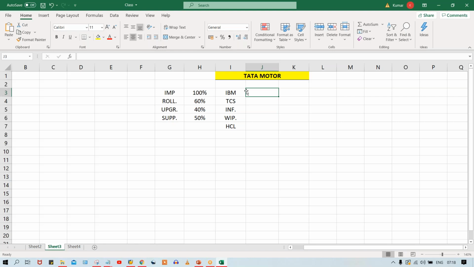because after implementation, Tata Motors still requires the assistance or help of a consultant. If any issues or errors appear, who is going to resolve them, right? So again, for support also they need to contact. So now here, what is happening? Let's suppose they decided that, okay, IBM is going to implement this SAP in Tata Motors, right?